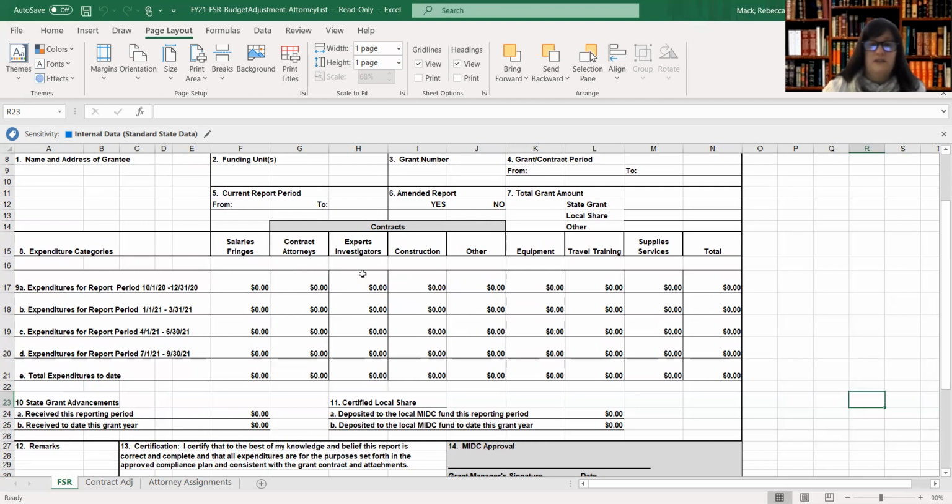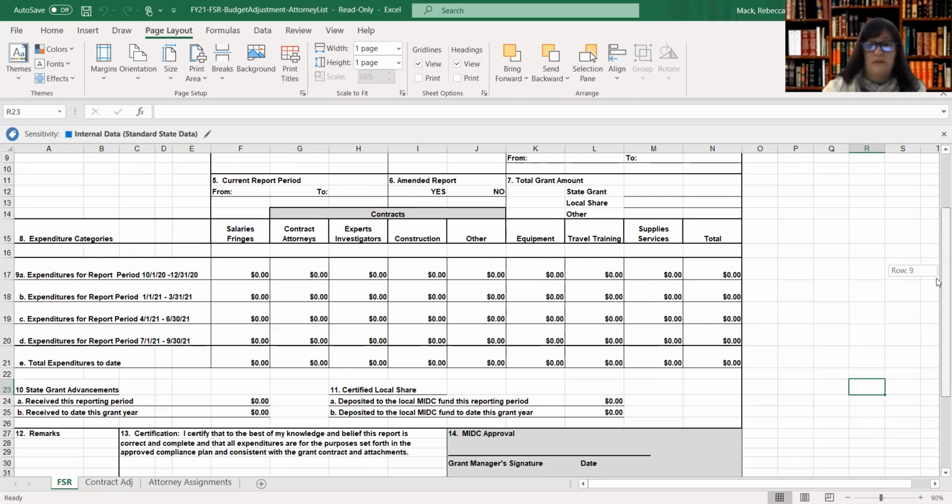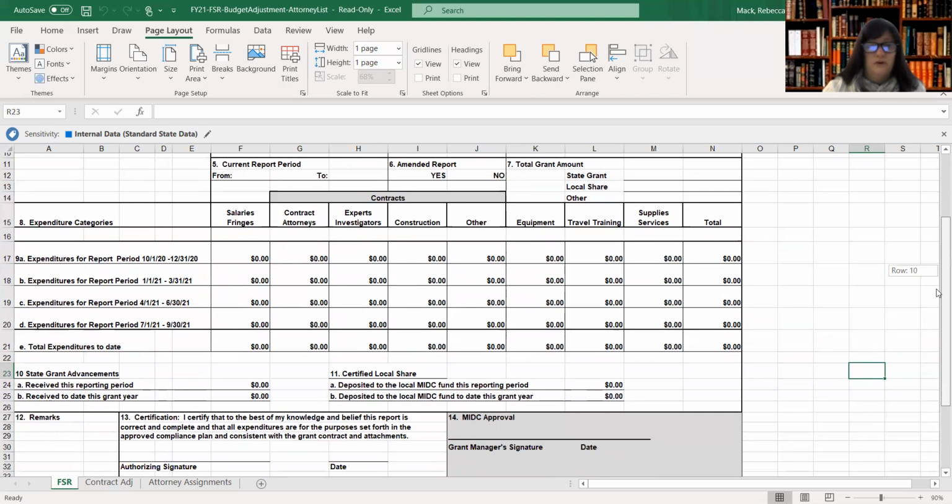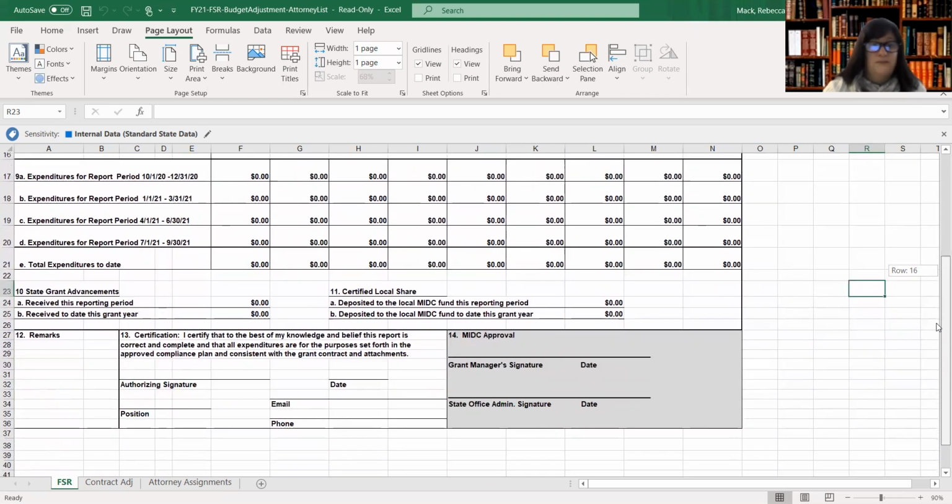If you've got experts and investigators that you have charged to this grant for any of the quarters, we need invoices related to those payments. Any other categories, whether they were equipment or travel for training or things like that, or supplies purchased during the quarter, again, we would need invoices for backup documentation related to the reporting of those expenses.